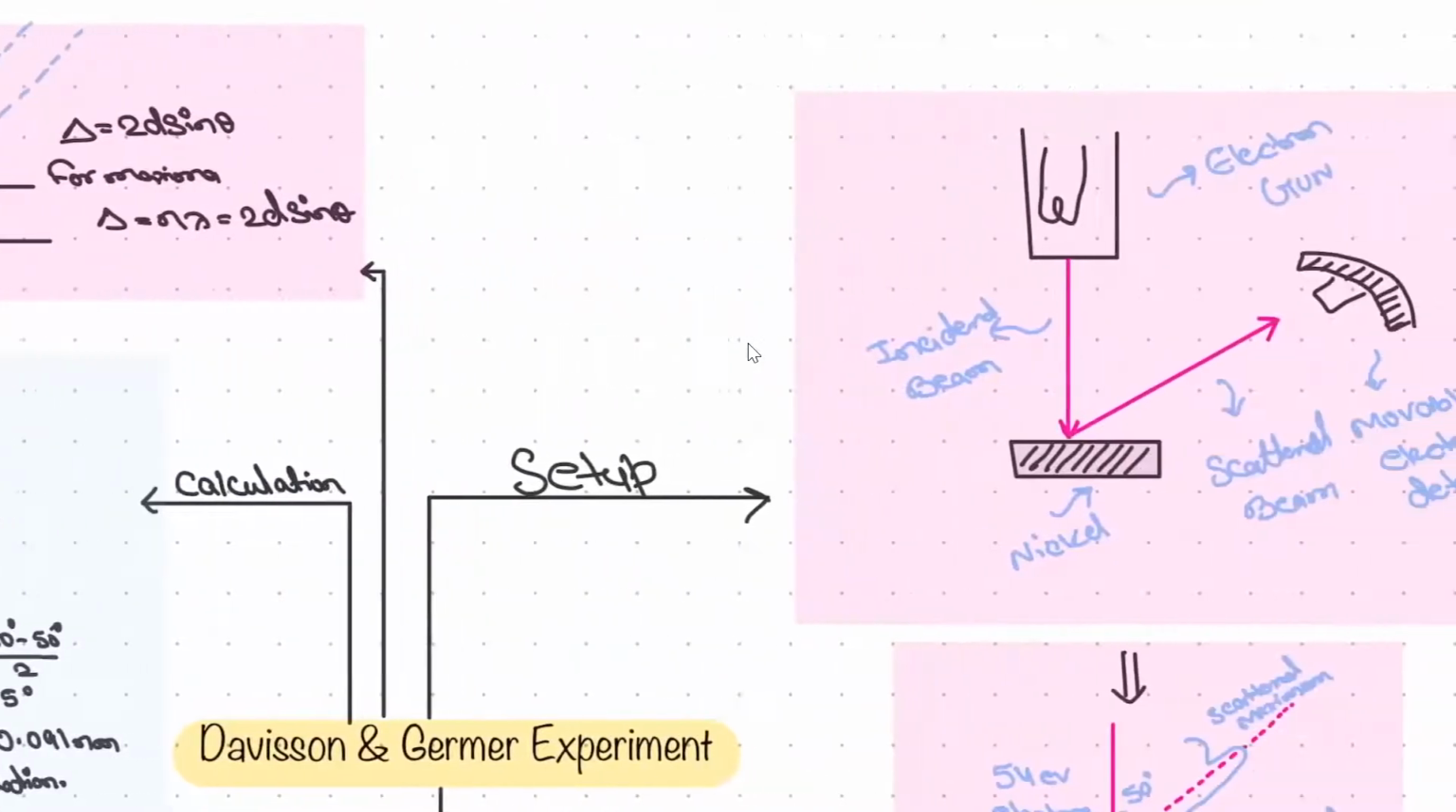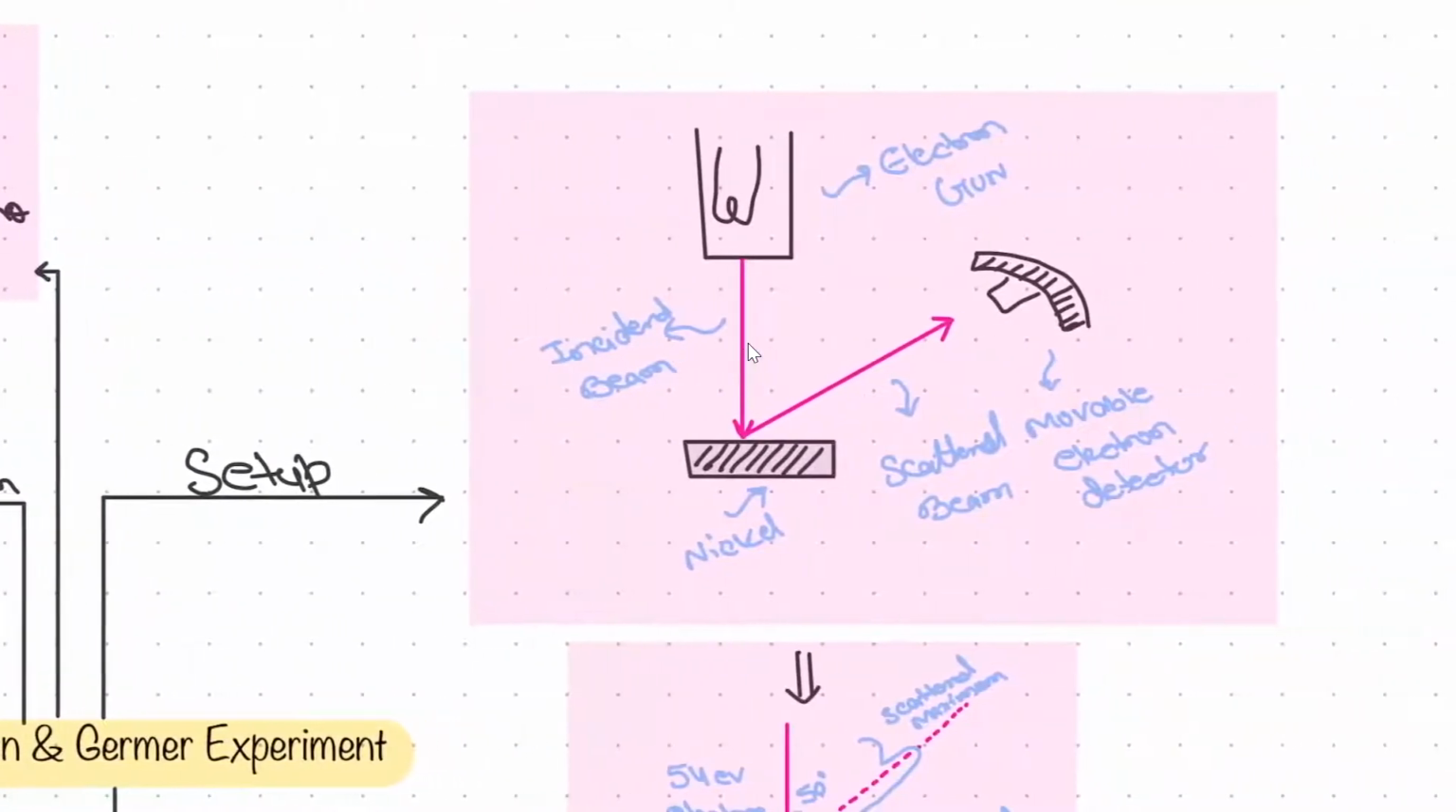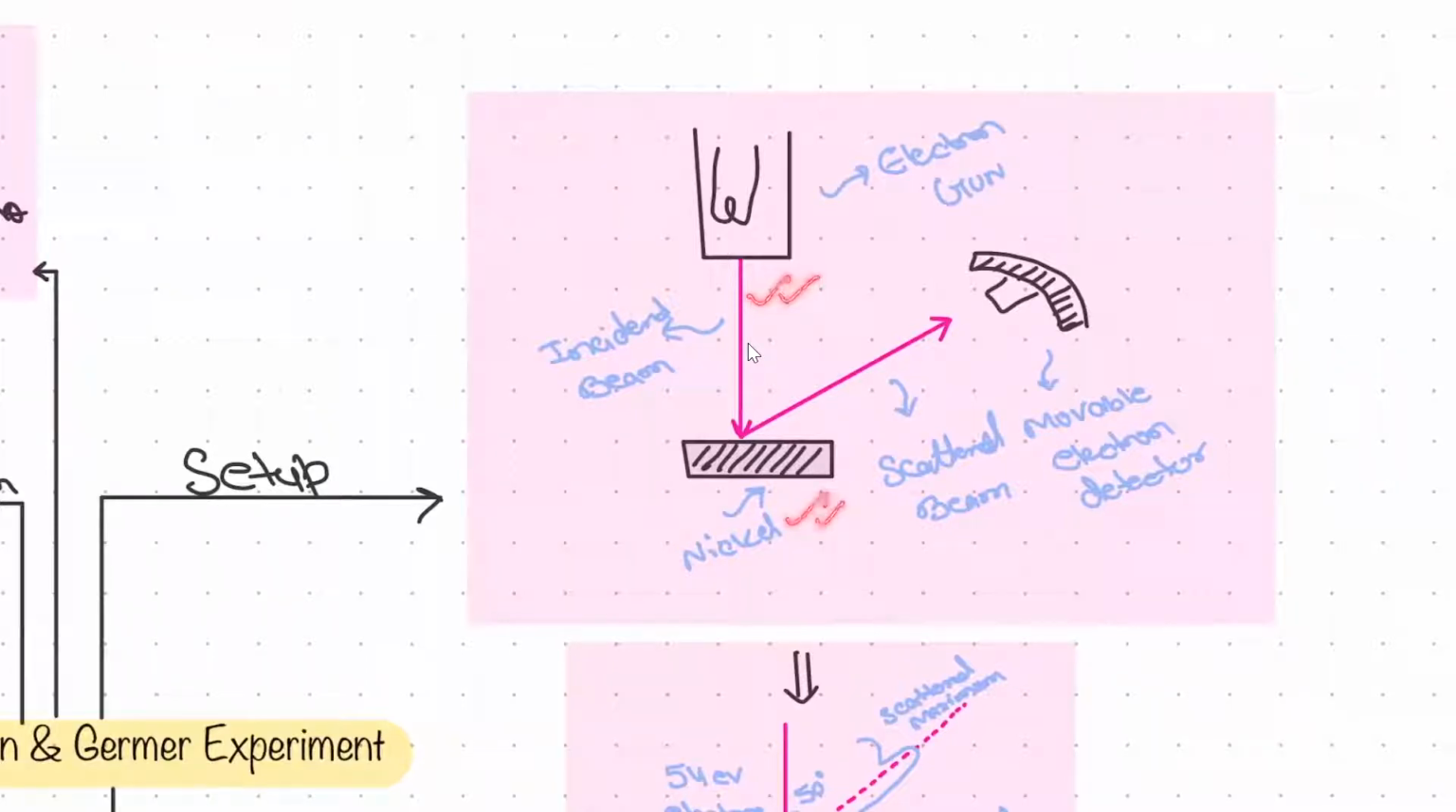Now, what was the setup? Here we have the incident beam, here we have the crystal, and it was scattered here, and here we have the movable electron detector. Try to make a schematic diagram in the examination, right? That serves the purpose and also saves your time. Do not make a very hi-fi diagram, that is not needed.